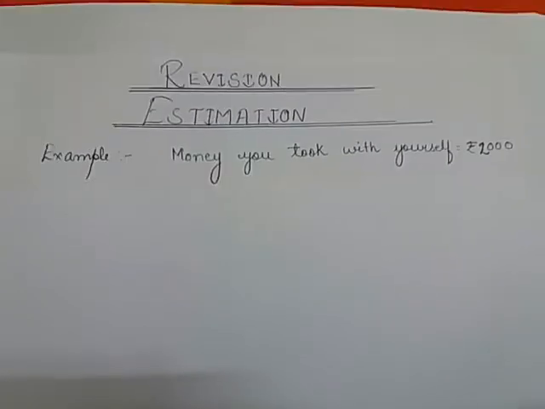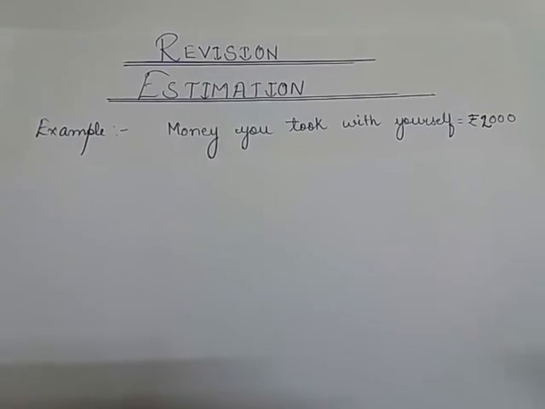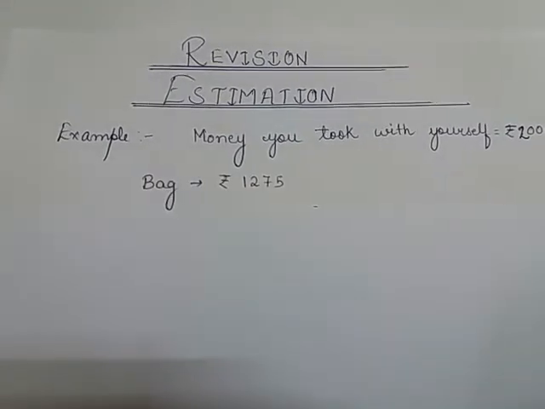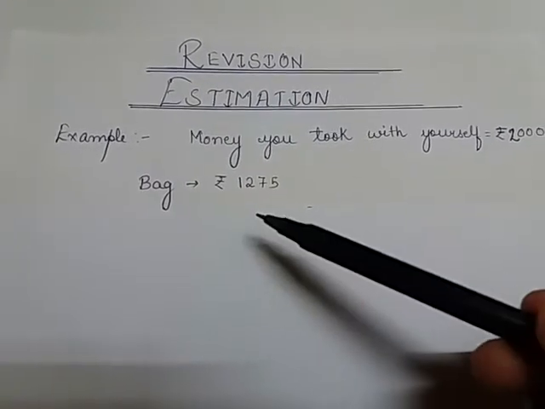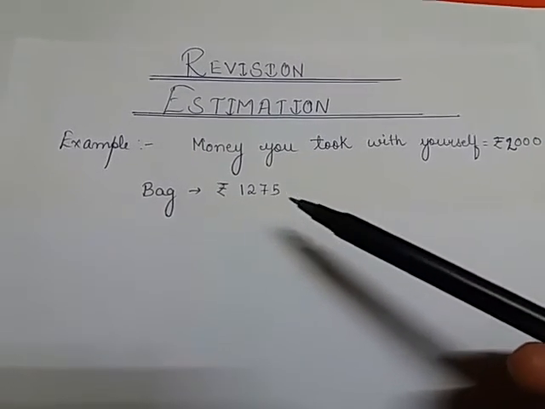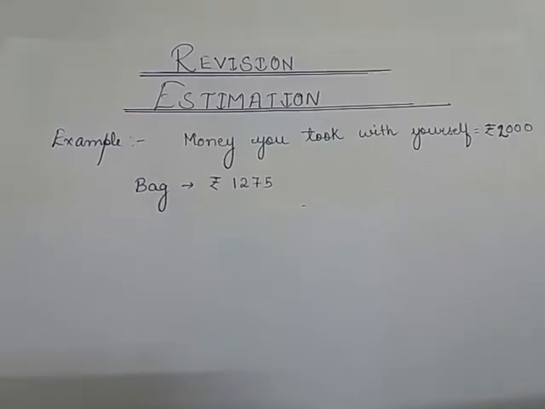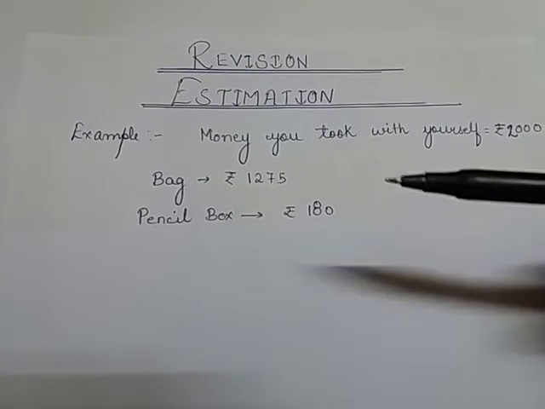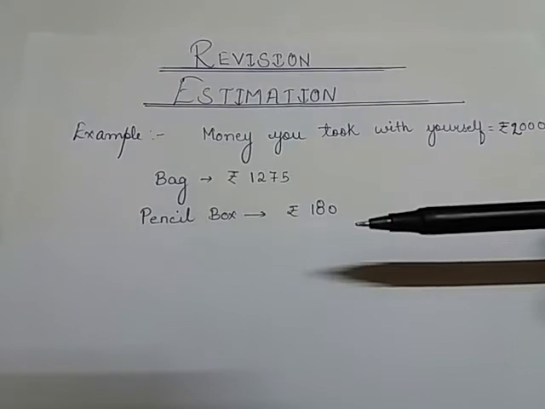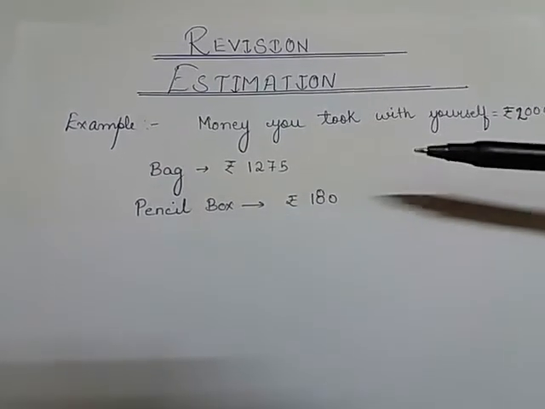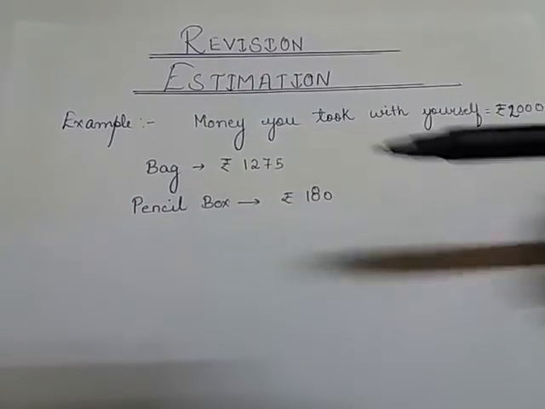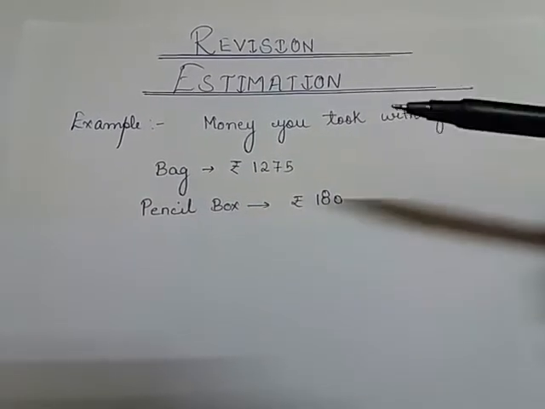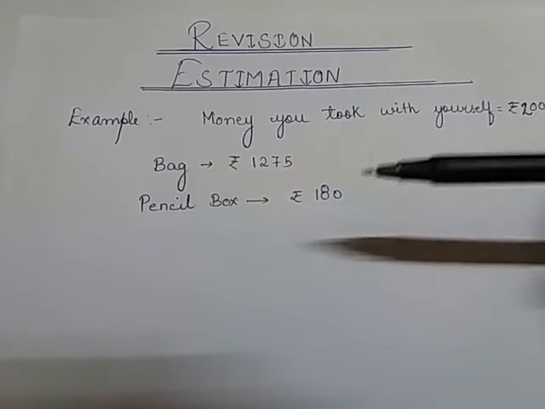So let's suppose the money you took with yourself was 2000 rupees. The bag that you bought cost you rupees, let's suppose, 1275. Then the pencil box that you bought cost you rupees 180. So what you are doing at the back of your mind, you are rounding each number. Let's suppose you thought that the cost of the bag was 1300. Then the pencil box cost you rupees 200.